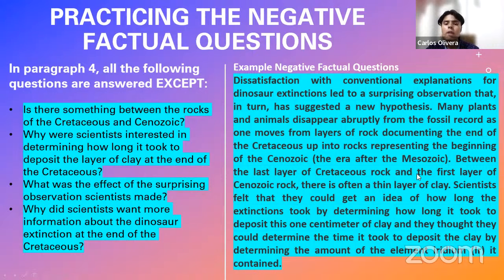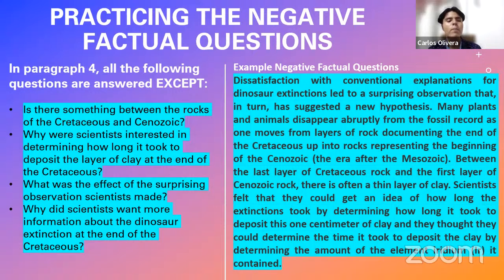It says, between the last layer of the Cretaceous rock and the first layer of Cenozoic rock, there is often a thin layer of clay. So it does exist. There is a sentence that discusses this part. Is there something between the rocks of the Cretaceous and Cenozoic? Yeah, there is a sentence that says, yes, there is something. What? A thin layer of clay. Okay, so this is not the correct answer because, as I say, it's part of the reading passage. You're looking for something that is not part of the reading passage.